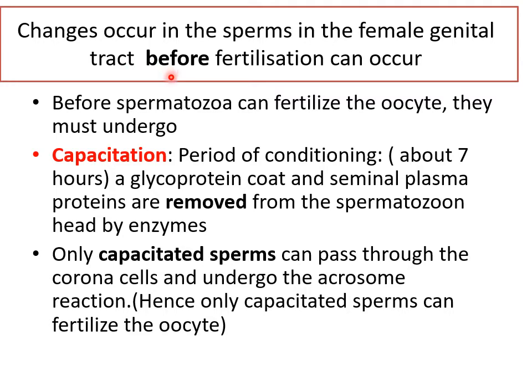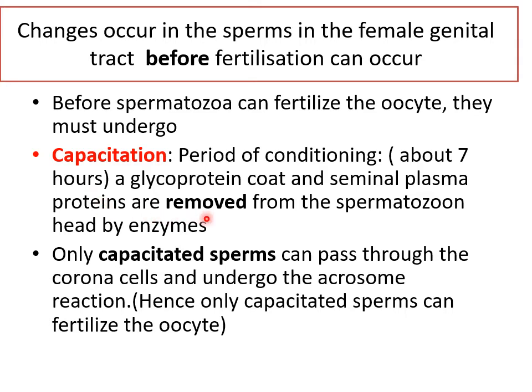They must undergo a process called capacitation, which is like a period of conditioning in the female genital tract, and can last up to about 7 hours. Because of their passage through the male genital tract, they've been coated with a glycoprotein coat and seminal plasma proteins from the seminal vesicle. So these have to be removed first.